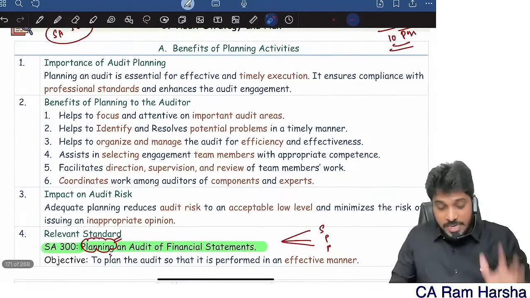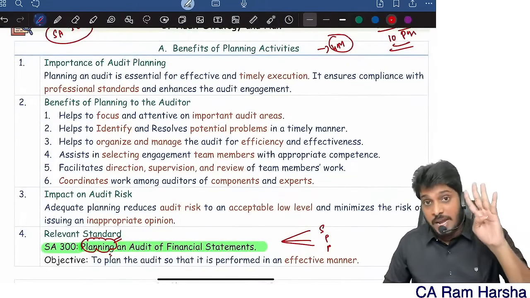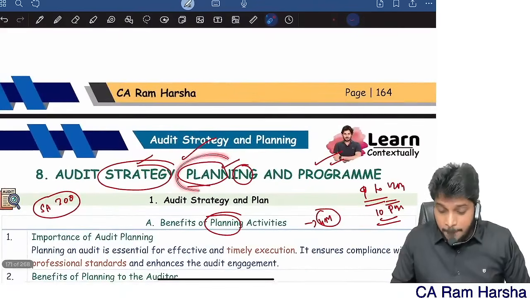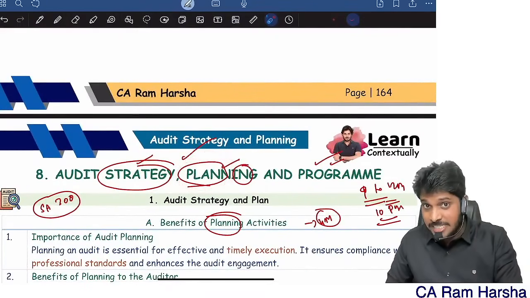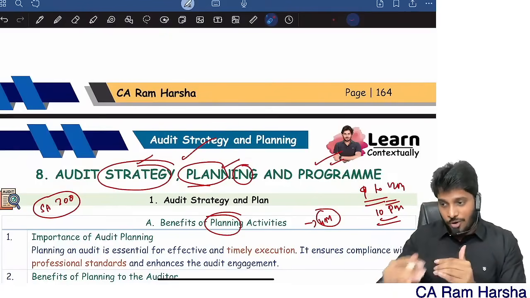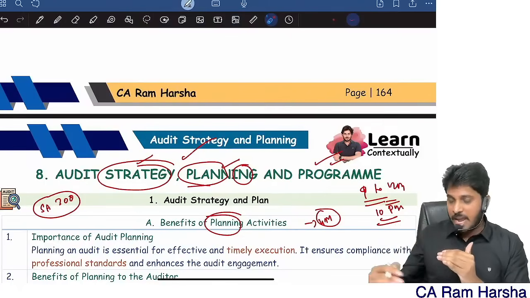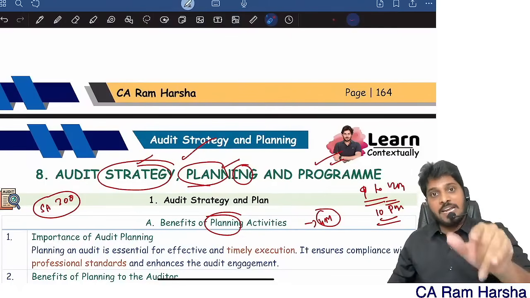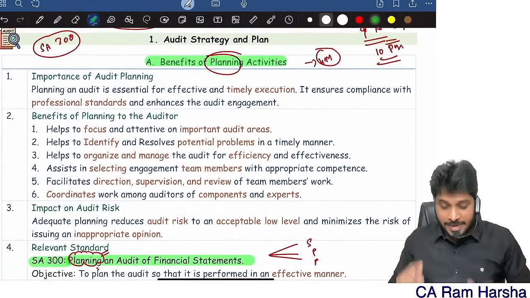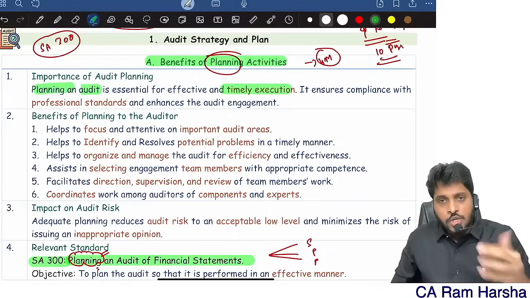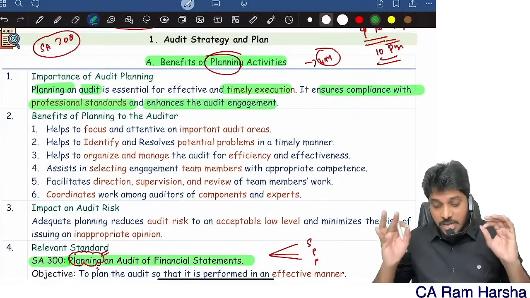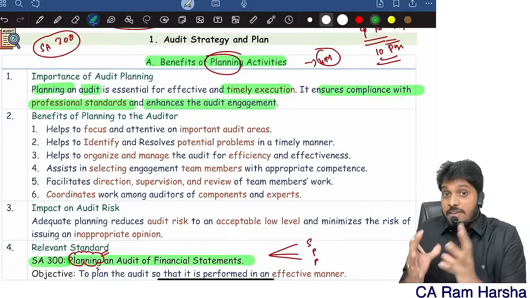Many times in exams they have asked this question: what are the benefits of planning? A 4 marks or 5 marks question. Benefits of planning means what? Many students think it is the benefits of an audit plan. That's wrong. Plan is different, strategy is different, program is different, planning is different. Planning means everything: development of a strategy, a plan and a program are all elements of planning. Now look at the benefits of planning activities. Planning is important so that you will do timely execution. Yes or no? And it ensures compliance with standards and enhances the audit engagement. Whatever audit you are conducting, the quality will be enhanced.